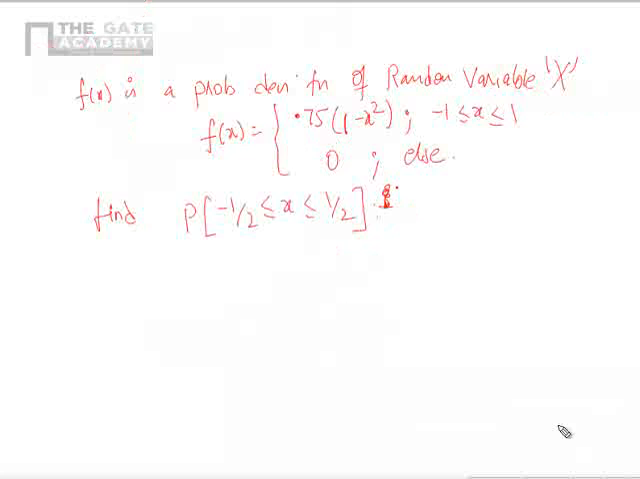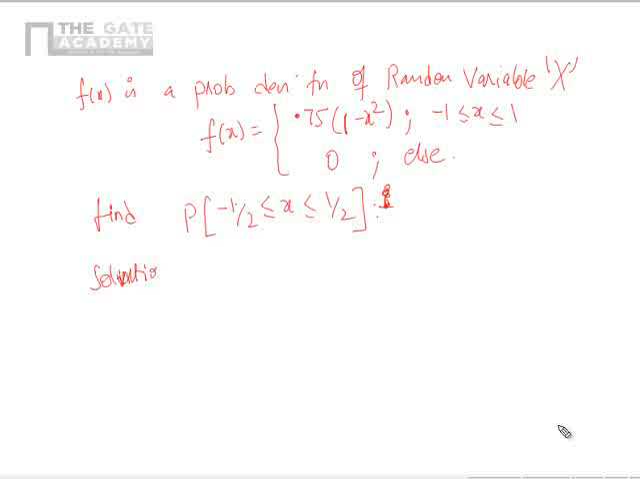So this one is another quick problem we are going to solve. f of x is a probability density function of a random variable capital X, and f of x is given by 0.75 into 1 minus x square between minus 1 and 1, 0 else. Find the probability of minus 1 by 2 less than or equal to x less than or equal to 1 by 2. Let us solve it.